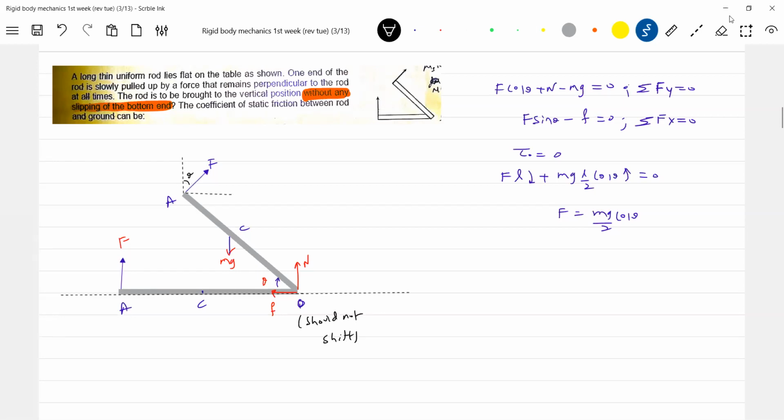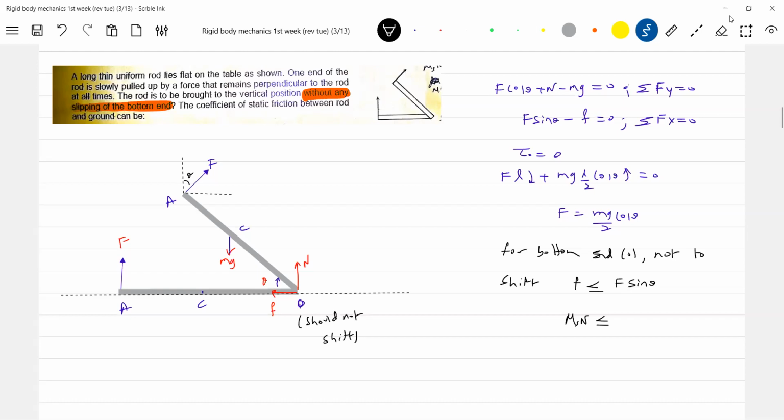So for that, what is the condition I should write? Definitely the friction force which is acting should be less than F sin theta. Then only it is possible. For the bottom end O not to shift, the friction should be less than or equal to F sin theta, you write it. What is F? F should be equal to mu N. The limiting friction should be less than F sin theta.